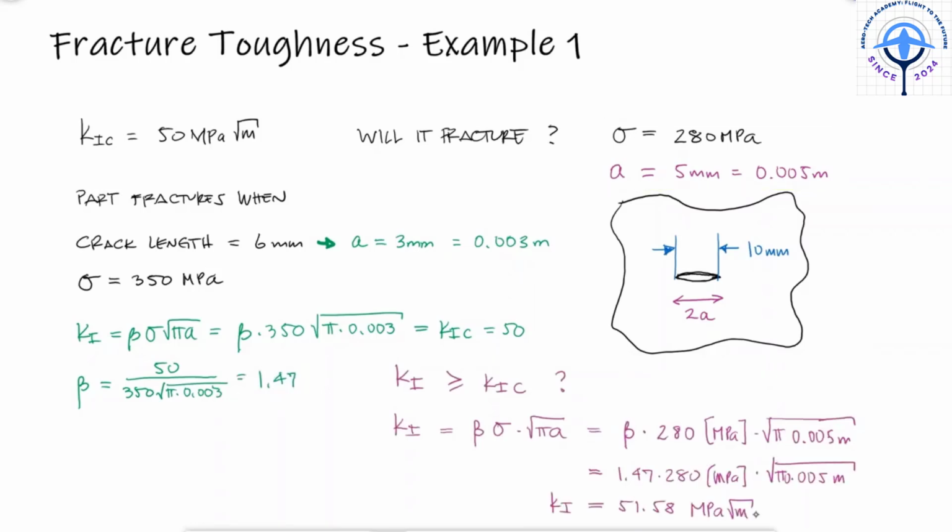Since the value of Ki exceeds the fracture toughness of the material, we conclude that the component will in fact fracture. Notice that in this case, we don't know anything about the type of loading or specifics about the crack beyond knowing that it's an internal crack.